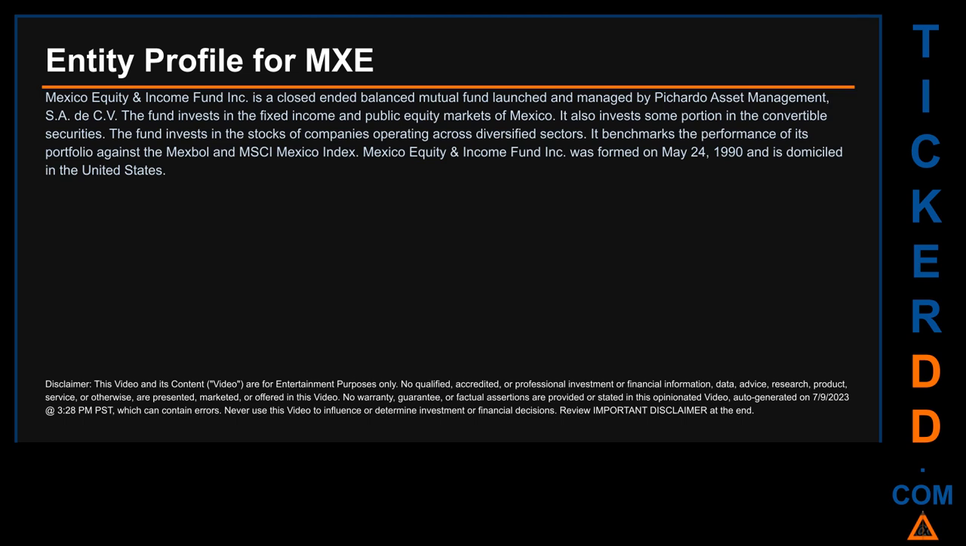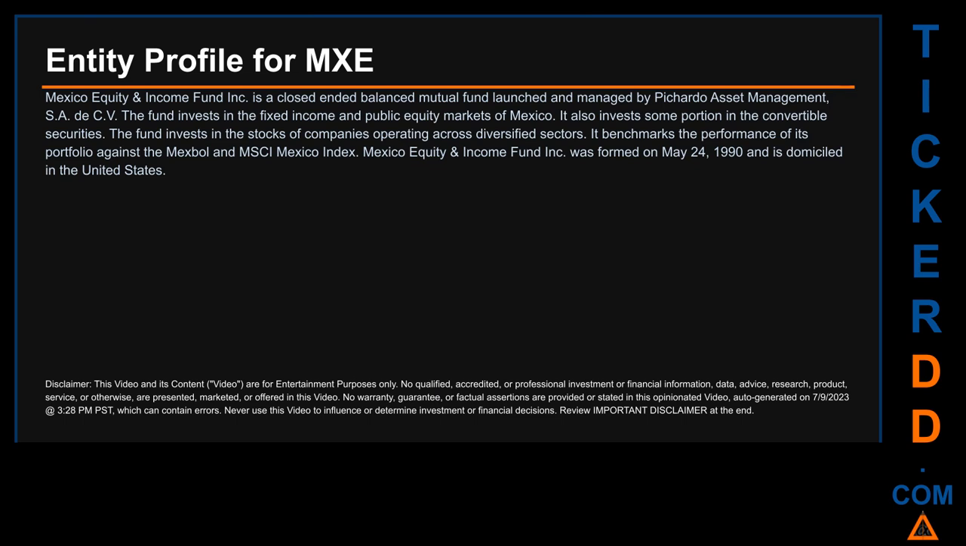I searched the public web to find information about the company that is behind this ticker. Here's what I found. Mexico Equity and Income Fund Inc. is a closed-ended balanced mutual fund launched and managed by Pichardo Asset Management, SA/CV. The fund invests in the fixed income and public equity markets of Mexico. It also invests some portion in the convertible securities.